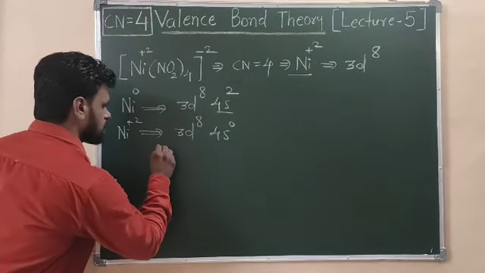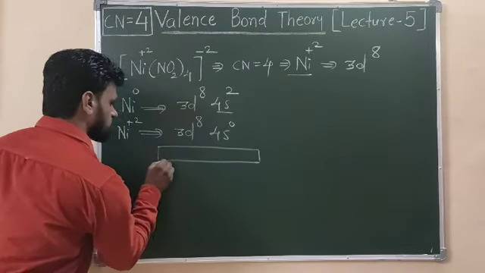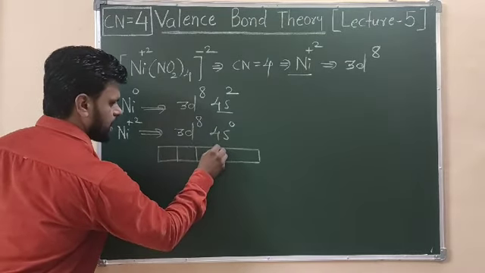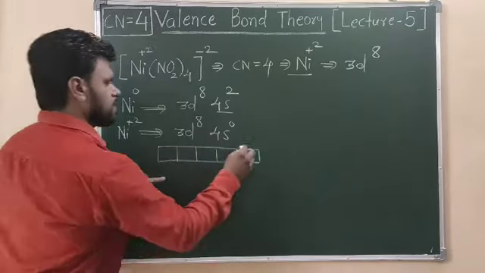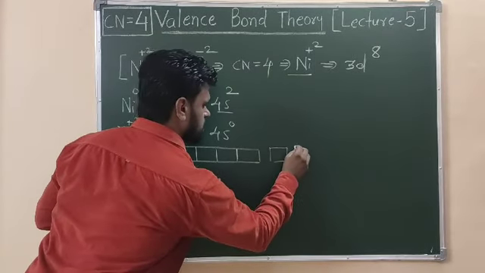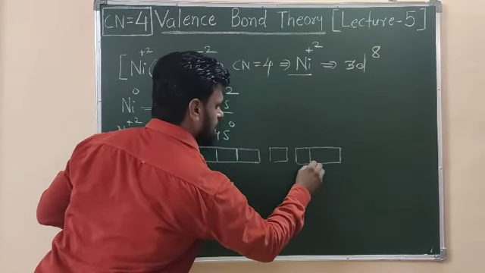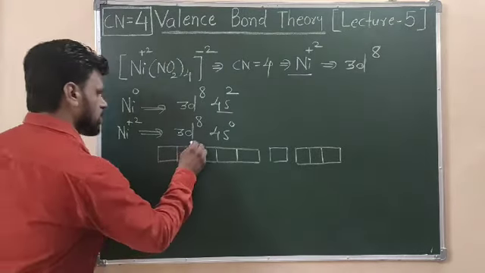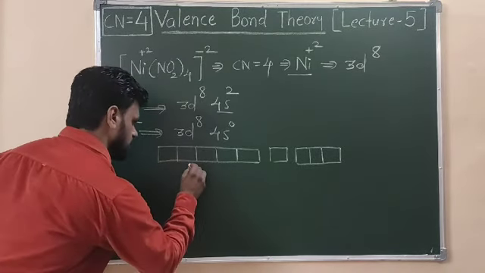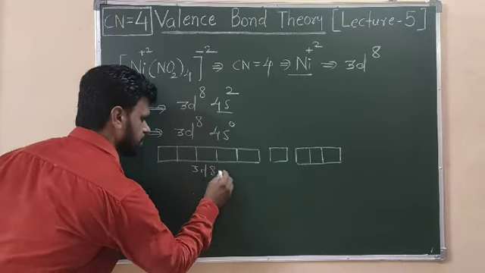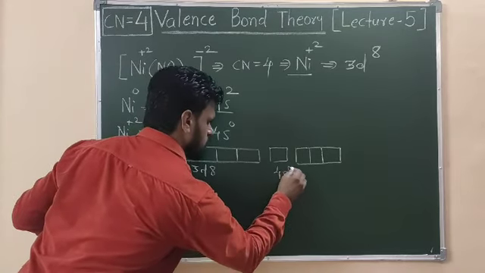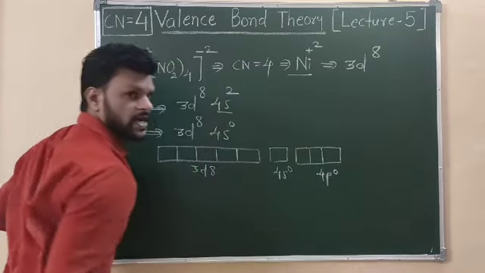If I write the electronic distribution in the metal ion, I will have this. We have 3d, this is 4s and this is 4p. This is my 3d8, a 3d8 ion. This is 4s0 and this is 4p0.